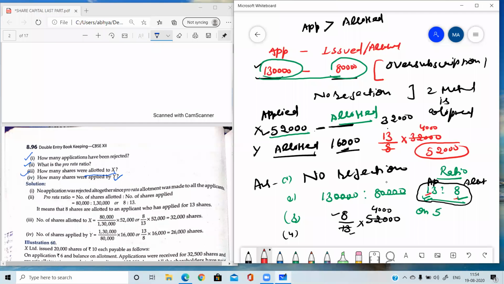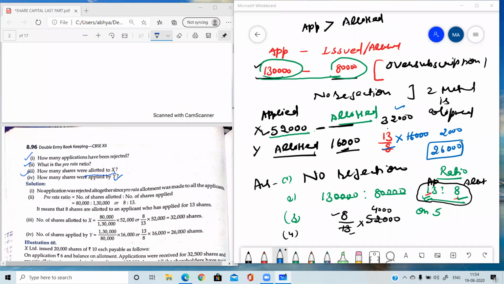I have taken the number 32,000 here. Sorry for that. In the question, the number is 16,000. I had not read the question. So 13 upon 8 into 16,000. 8 twos are 16, so 13 into 2, 26,000 is the number of shares applied by X.